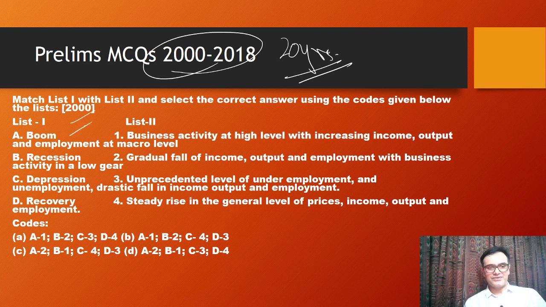So the first question is from year 2000. Boom, what is it? Recession, what is it? Depression, recovery. All the answers are very direct. Answer here is A. One more thing, while this particular video is being premiered, I'm there with you live, okay, in the chat. So you can tell me the answer to these questions by typing A, B, C, or D as you feel what should be the answer. So let me also know how many of you are properly prepared for this, okay.